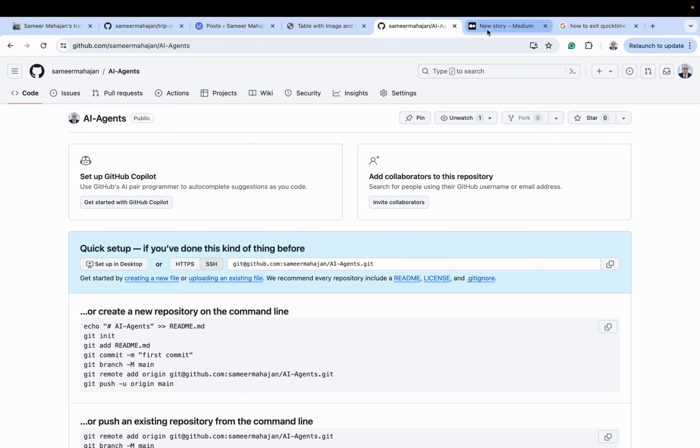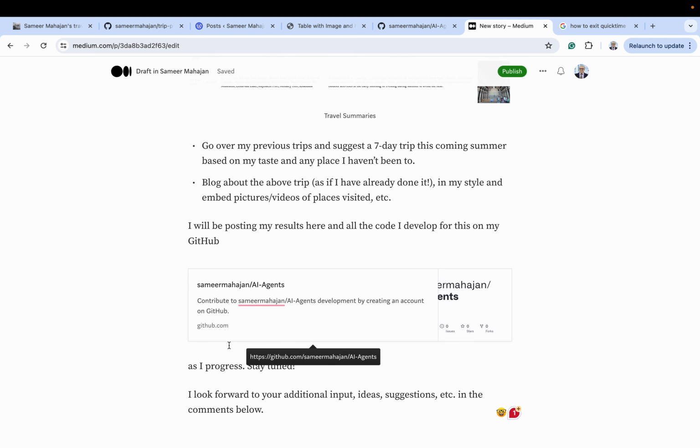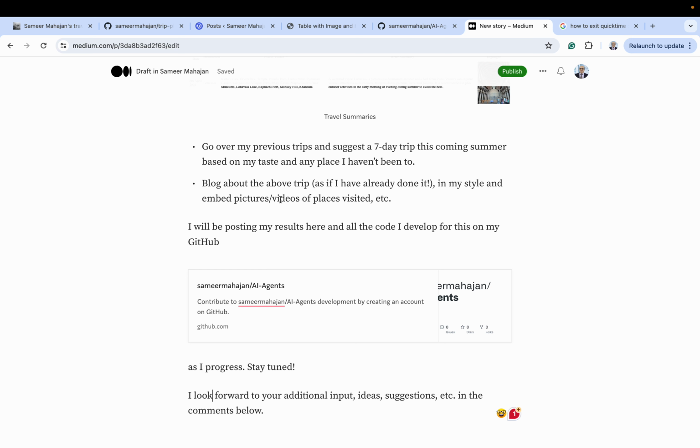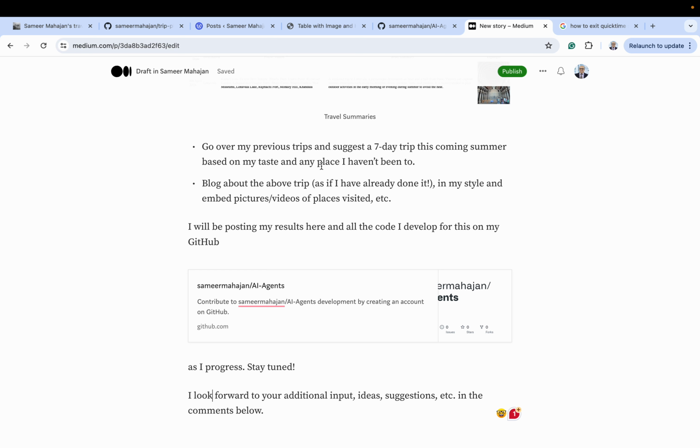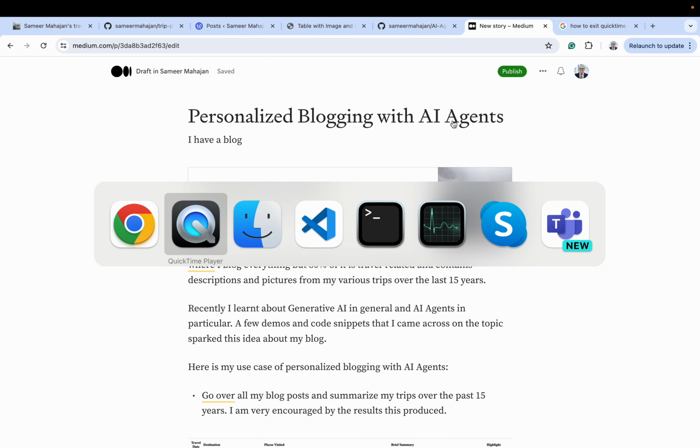Another quick insight on this, maybe the last step, right? I was thinking I can even take some help from Brandon's trip planner, right? The second step will just suggest a destination, right? But then what I can do is use the trip planner that Brandon has, right? It will create a 7 day itinerary, right? I'll feed that into my blog creator, and that's how I'll create a blog. So that is my thinking. So let's see how it comes along.